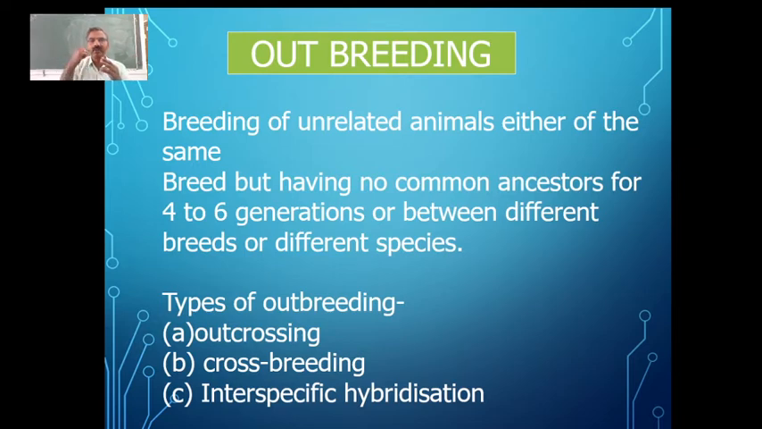Secondly, there may be crossing between two different breeds of the same species. And thirdly, it can be between two different species which may be of some economical value for us. So based on that, we have three types of outbreeding. One is called outcrossing, second one is called crossbreeding, third one is called interspecific hybridization. So these are the three types of outbreeding. Let us see one by one then.